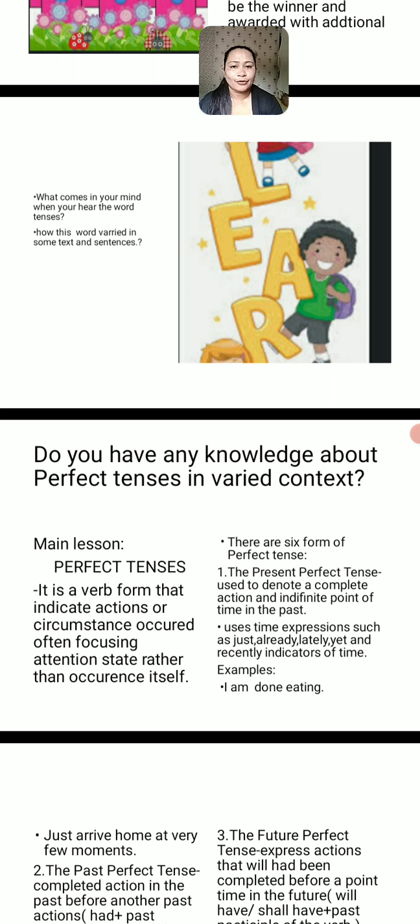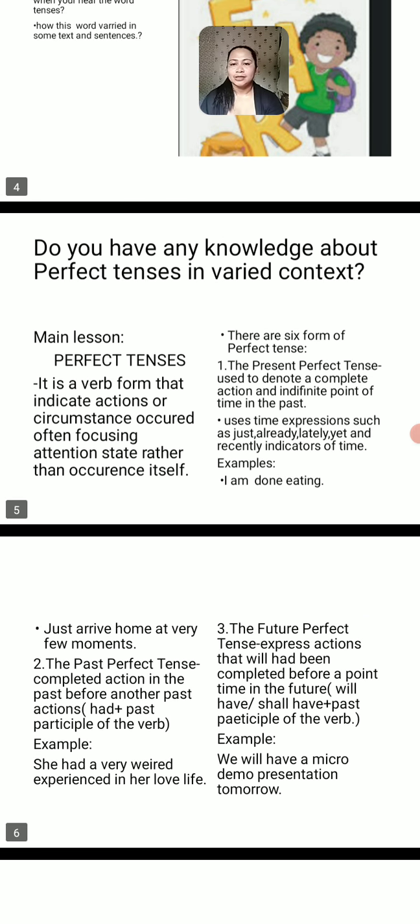There are six forms of perfect tense. First, the present perfect tense, which is used to denote a complete action at an indefinite point of time in the past. It uses time expressions such as just, already, lately, yet, and recently as indicators of time. For example, I am done eating. Just arrived home a few moments ago. This indicates a present perfect tense.